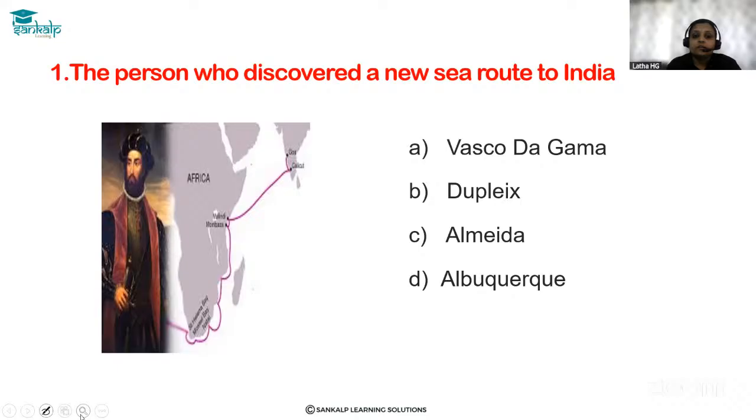Okay, the answer is option A Vasco da Gama. He discovered the new sea route to India in the year 1498.